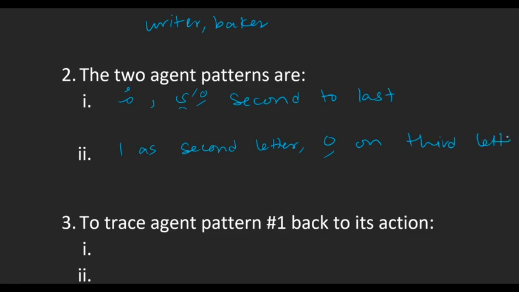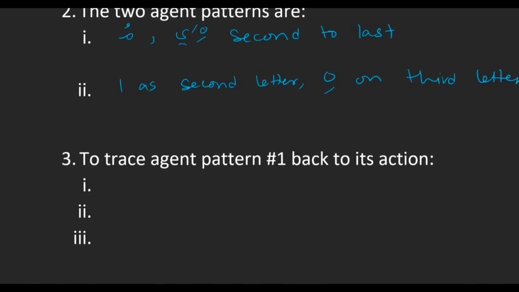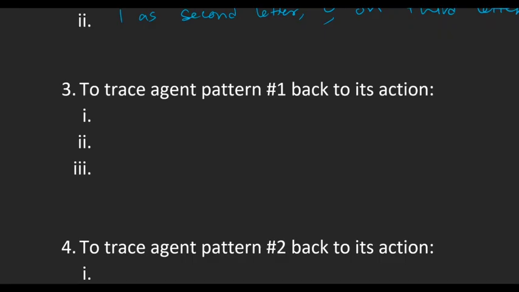Good. Okay. And then we learned a method to trace the agents back to their actions, right? So the method for pattern 1 was what? Remove all the extras, so labels or al or anything like that, because we want to be looking at the original word. And then our second step was? To replace the mu with a ya. And then what will that give you? The present tense version of the action. Good.